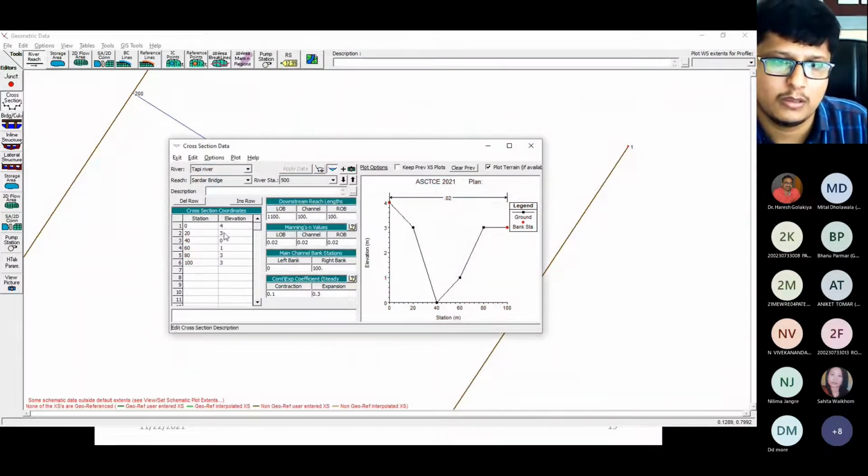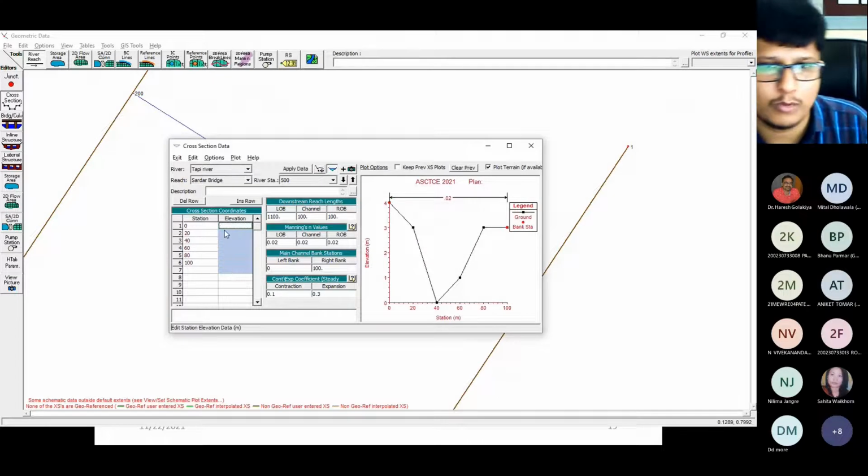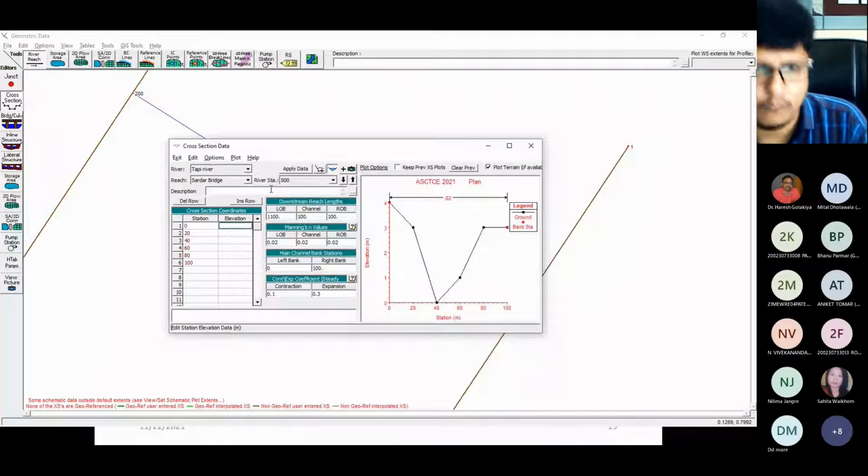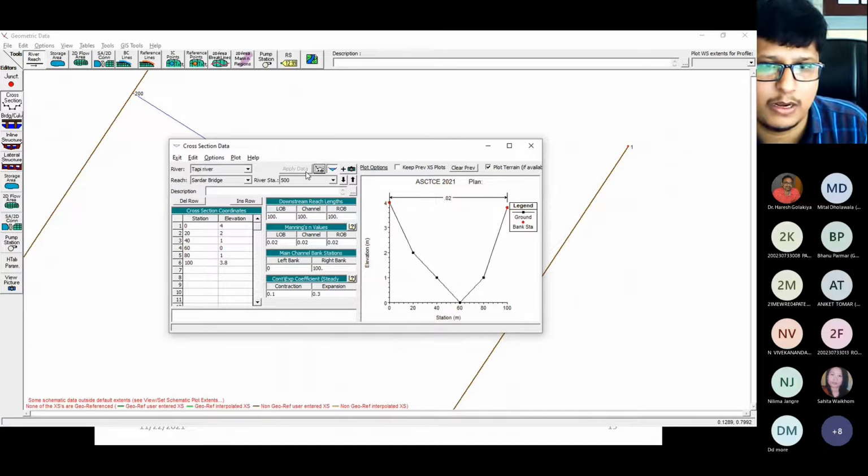Okay, apply data. Again go to option, copy current, view name 500. Click on OK. Again delete all those values and write 421, 0, 1 and 3.8. And here maybe by mistake it is this, apply data.